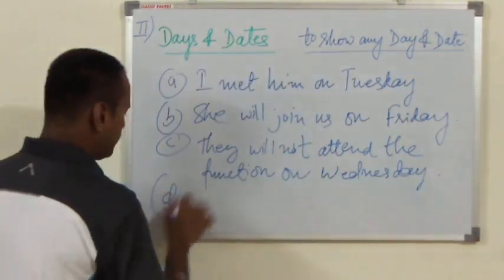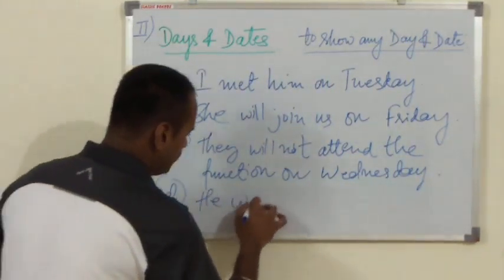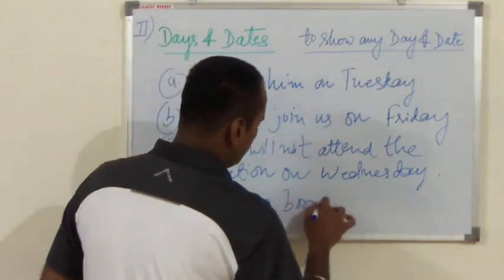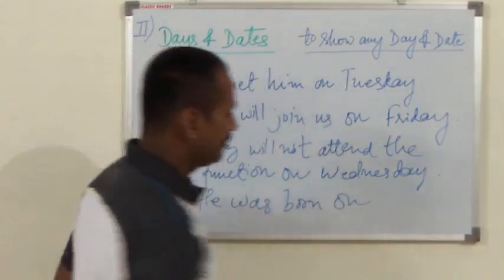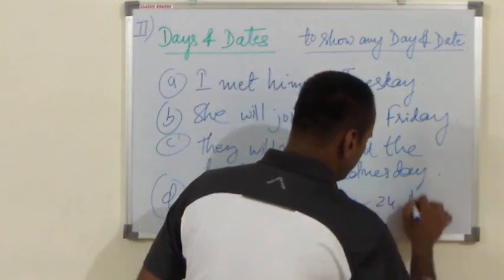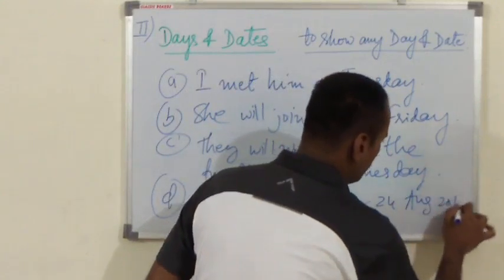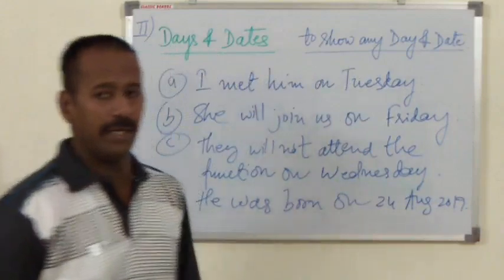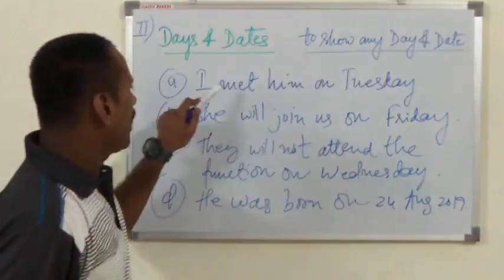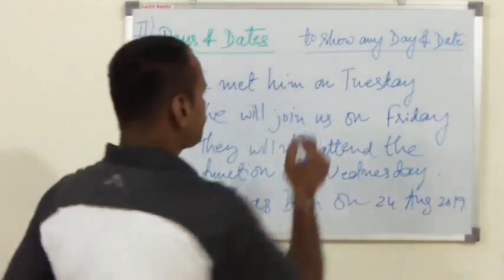And the last one is, he was born on 24 August 2009. So the very first example, I met him on Tuesday.